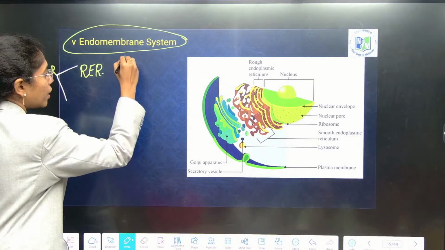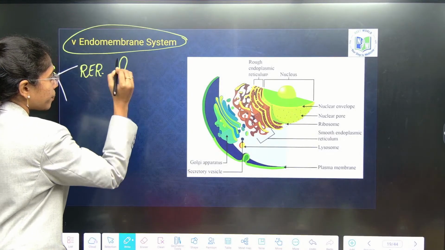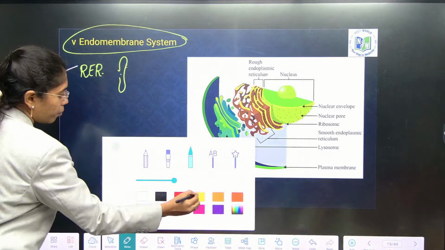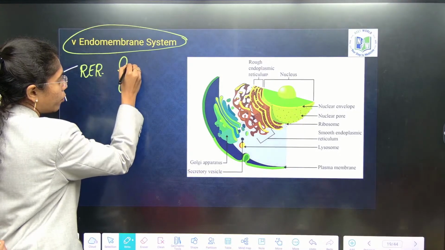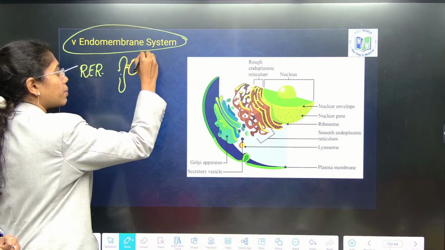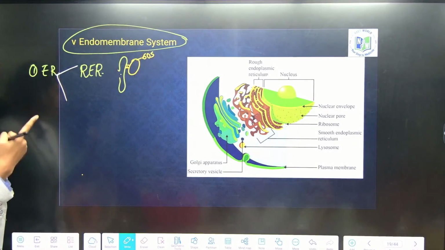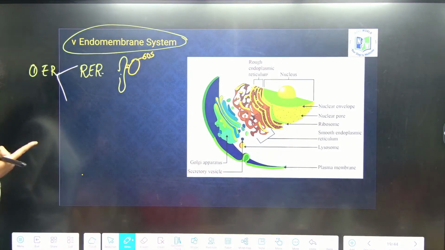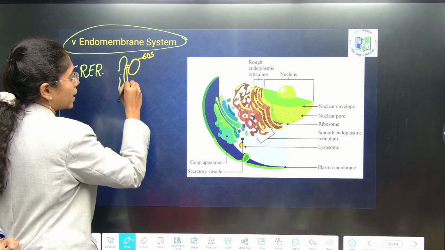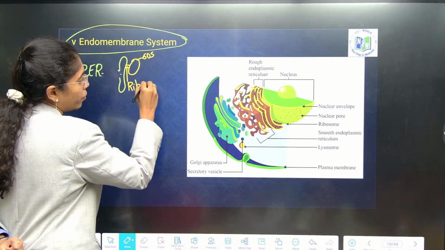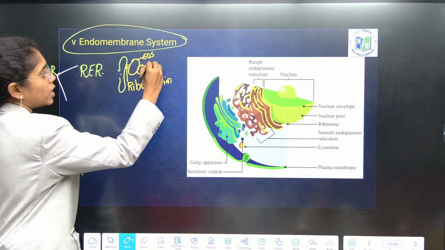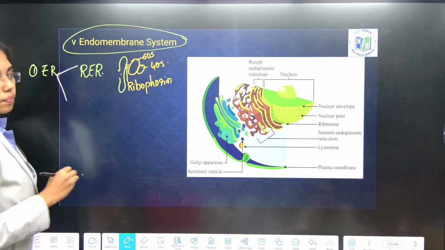How are the ribosomes attached? By a small protein called ribophorin. The larger subunit, 60S, is attached by ribophorin, as it is a eukaryotic cell, and the smaller subunit is 40S.